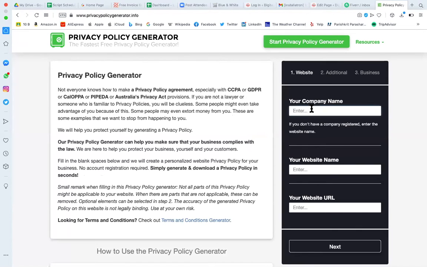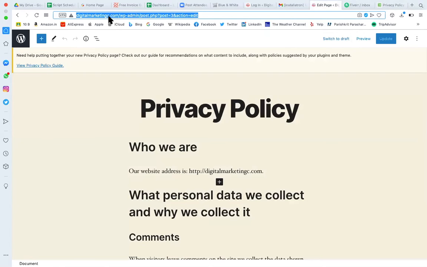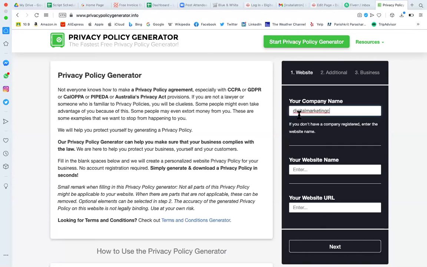Here you will give the name of the company. Let's suppose the name of the company is Digital Marketing Corporation. So I'm giving the name of the company as Digital Marketing Corporation. You can give the name of the website. It's digitalmarketingc.com.